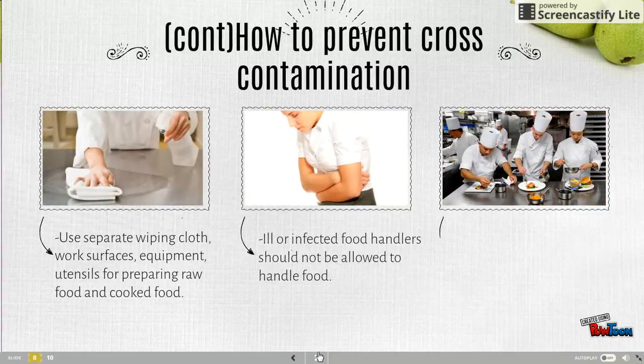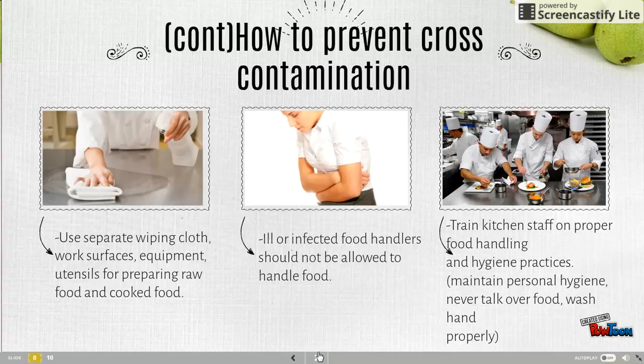Next, we can use separate wiping cloths, work surfaces, equipment, and utensils for preparing raw food and cooked food. Ill or infected food handlers should not be allowed to handle food, while kitchen staff should be trained on proper food handling and hygiene practices.